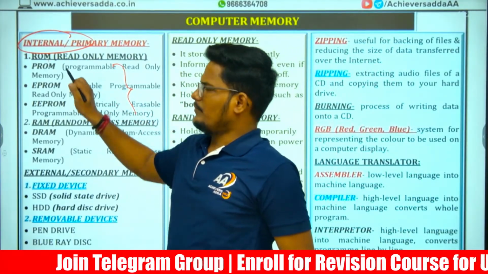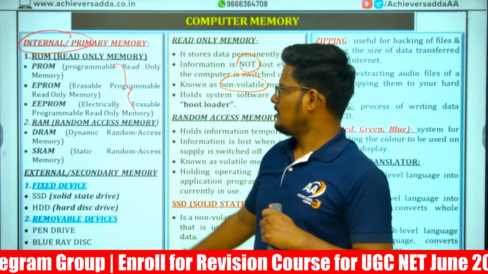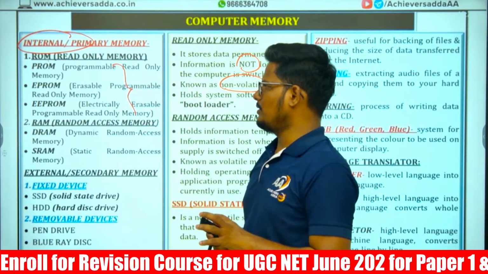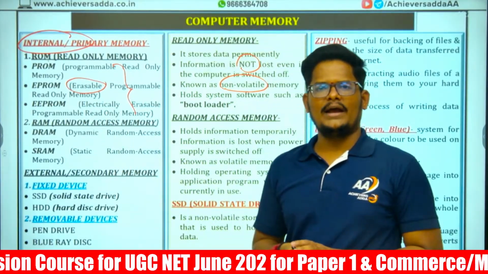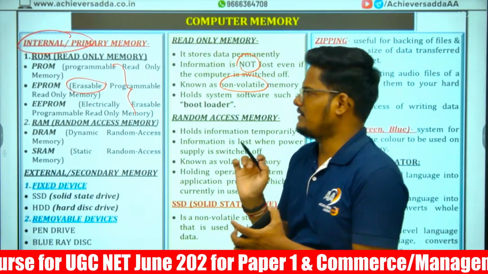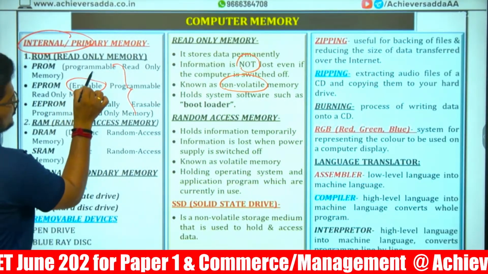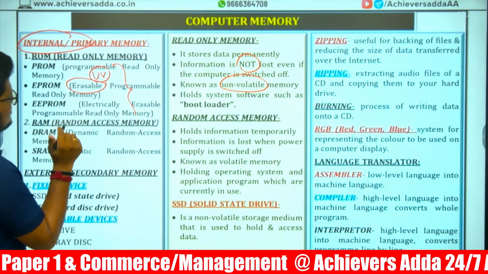In the PROM, once you insert the data as a manufacturer, you cannot delete it. EPROM is erasable programmable read-only memory. In this, you can erase the data by exposing the ROM to ultraviolet rays. By exposing that ROM memory to UV rays, you can remove the data.